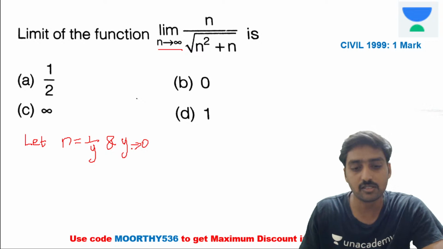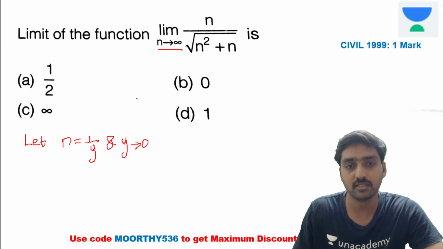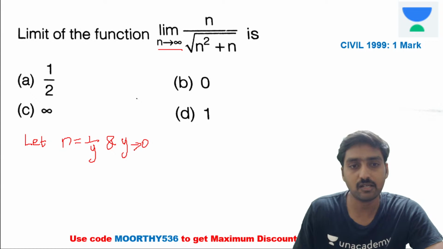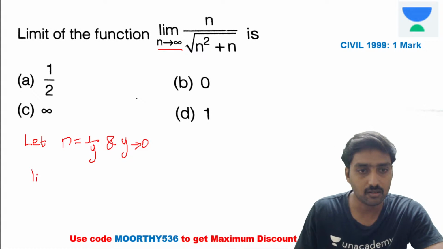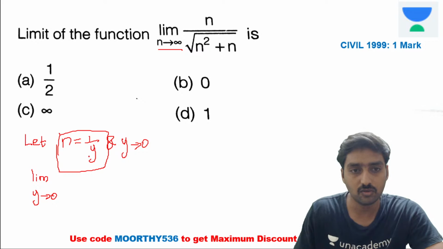First we need to substitute n is equal to 1 divided by y. After that we simplify the equation. Then the y value is equal to 0. Now substitute the limit y tends to 0. If you substitute y is equal to 0 in this equation, what will we get? Therefore 1 divided by 0.